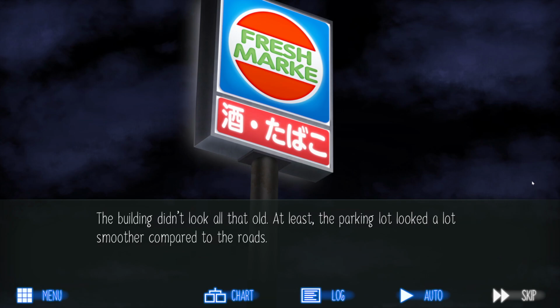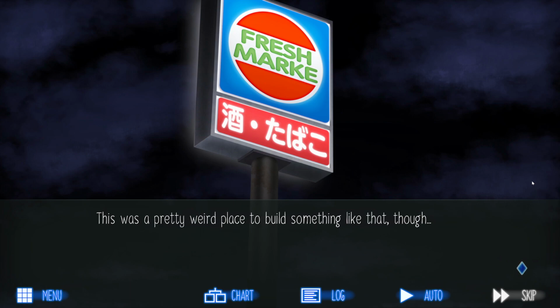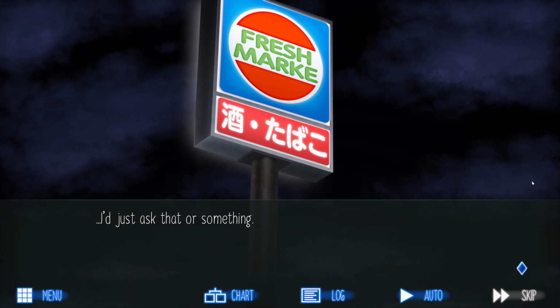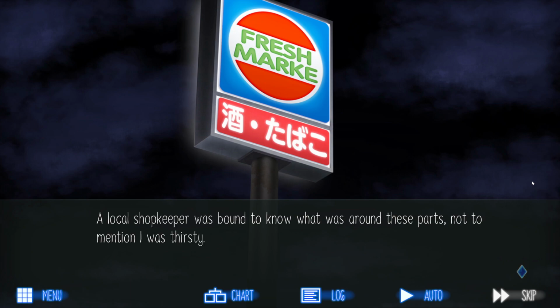The building didn't look all that old. At least the parking lot looked a lot smoother compared to the roads. This was a pretty weird place to build something like that, though. Was I close to a settlement, or did they actually make a profit off of lost travelers? Of selling the lost travelers, maybe? I'd just ask that or something. A local shopkeeper was bound to know what was around these parts, not to mention I was thirsty.